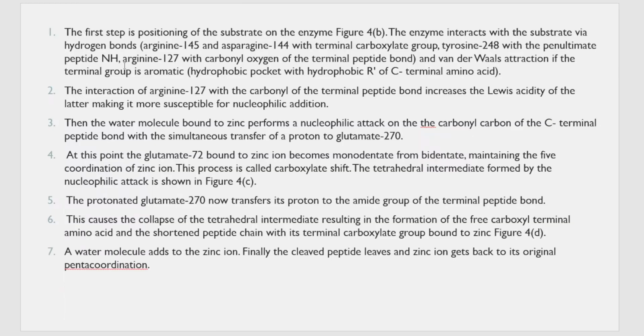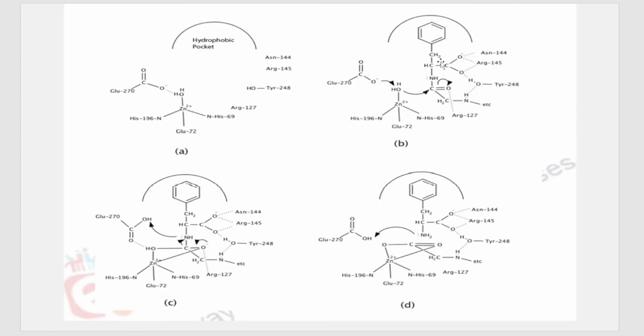Next, step number 2, the interaction of arginine 127 with the carbonyl terminal makes it more acidic, and it makes it more susceptible to nucleophilic addition. What they're telling is, because of this interaction, this group is becoming more susceptible to nucleophilic addition, that is there is migration of the C double bond O onto the oxygen atom.